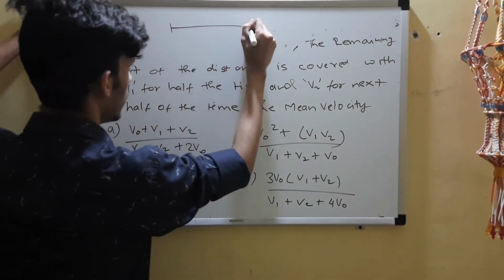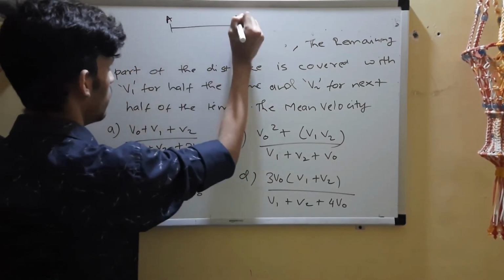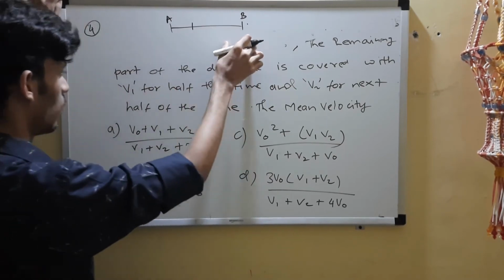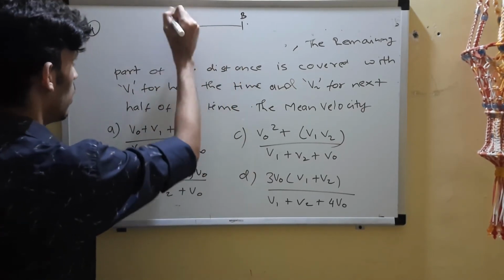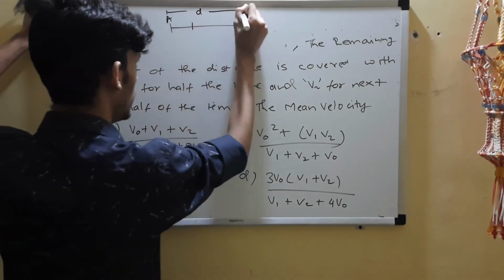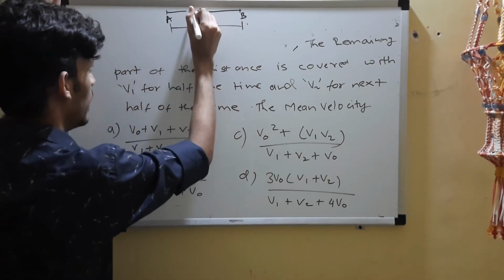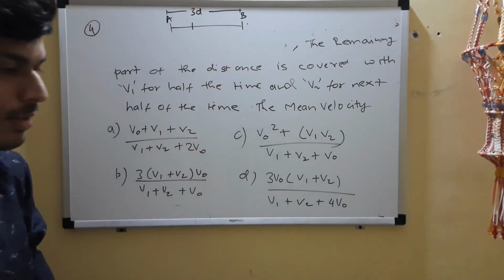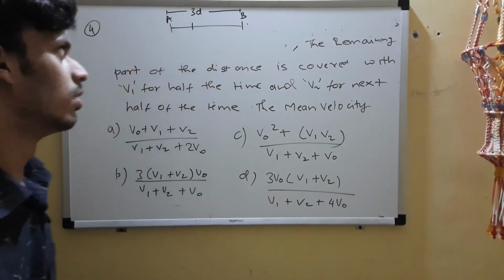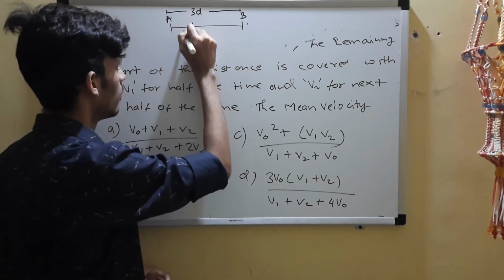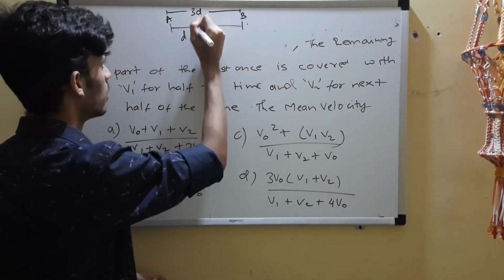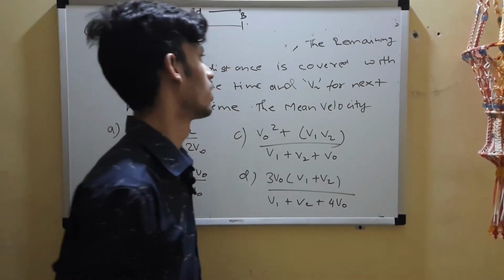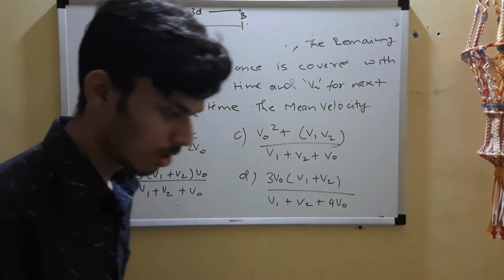So you have a straight line AB, and it travels 1/3 of the distance. So you divide it into 3 equal parts. We'll take the total distance to be 3D, so since we are splitting it into 3 parts, each part will be D, D, D. 1/3 of 3D is D.